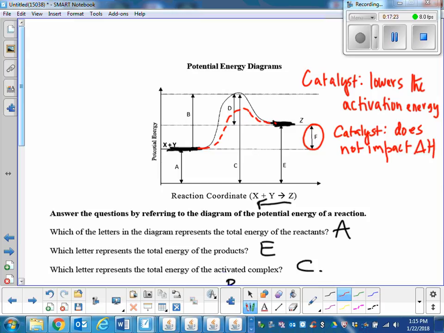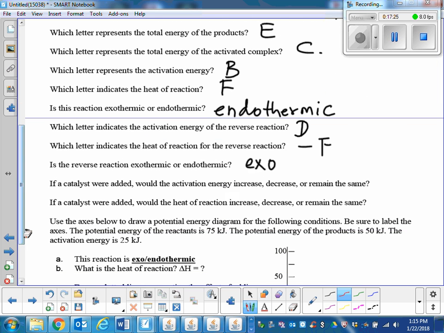All right? So having discussed these things, it's Gabriel's turn. If a catalyst were added, what will happen to the activation energy? Decrease. Moving on to Kevin. If a catalyst is added, what happens to the heat of reaction? It's going to remain the same.